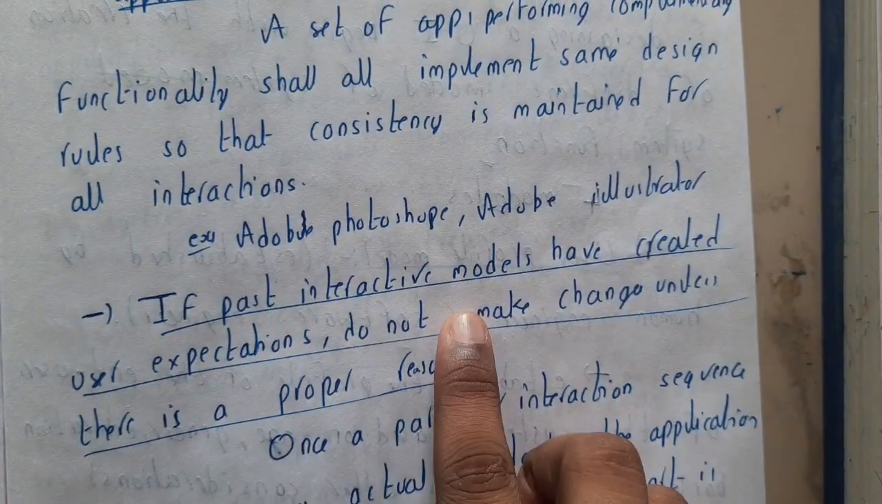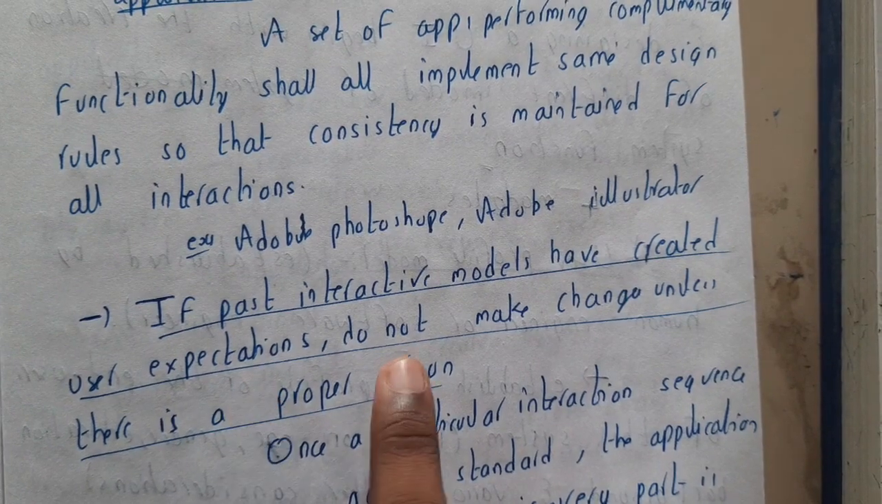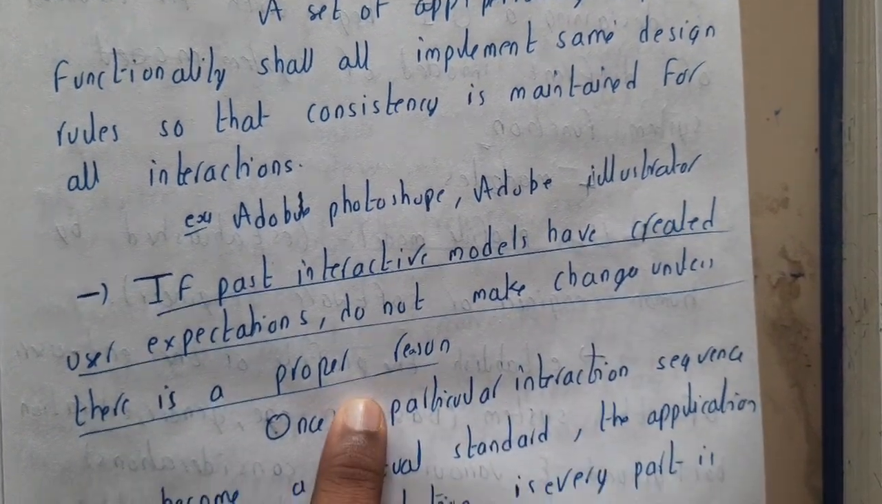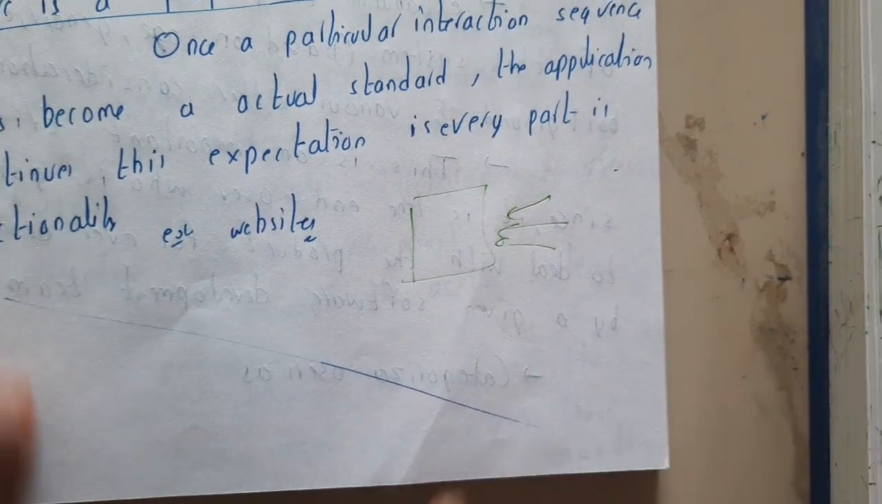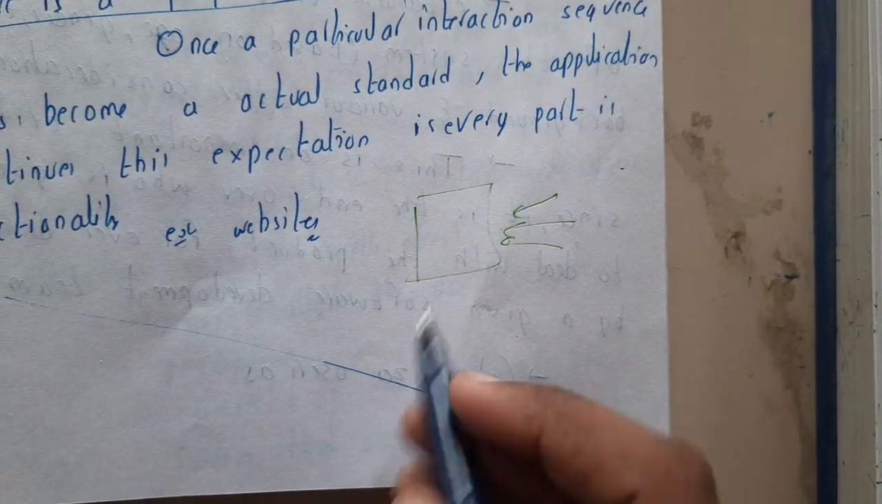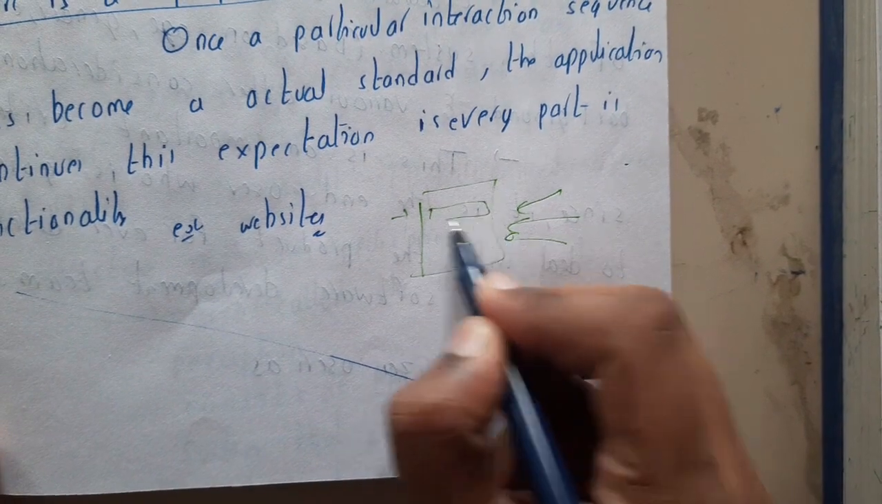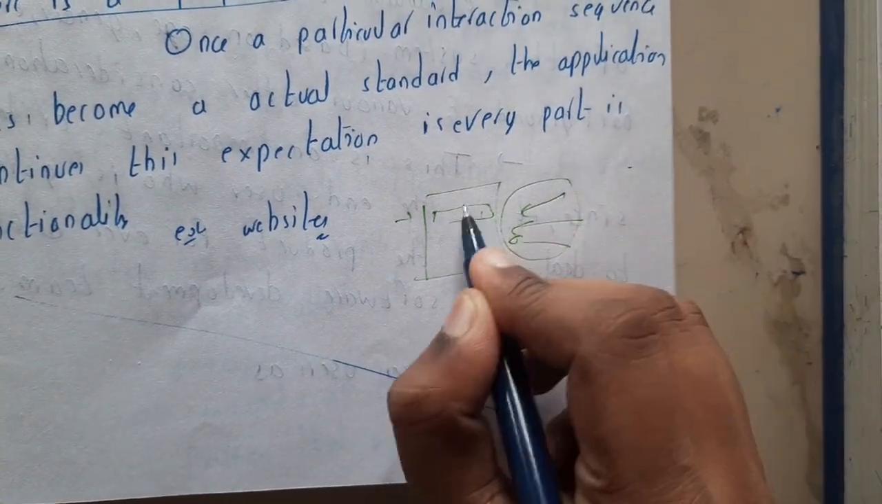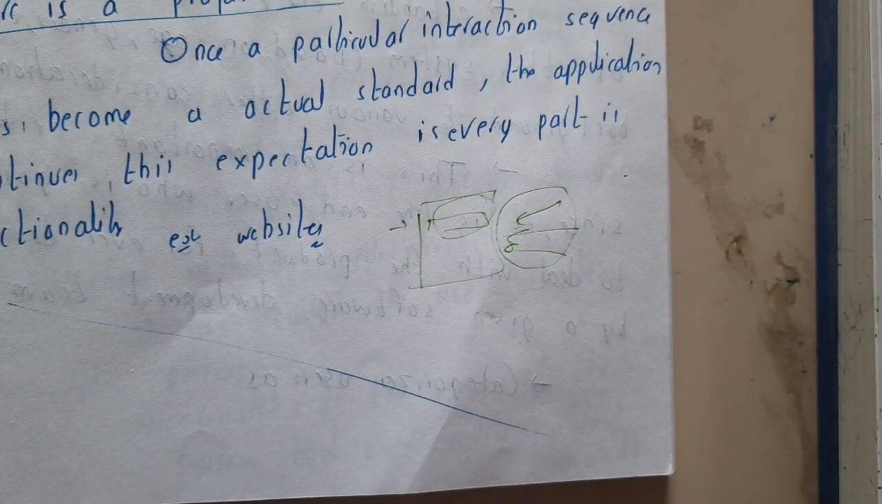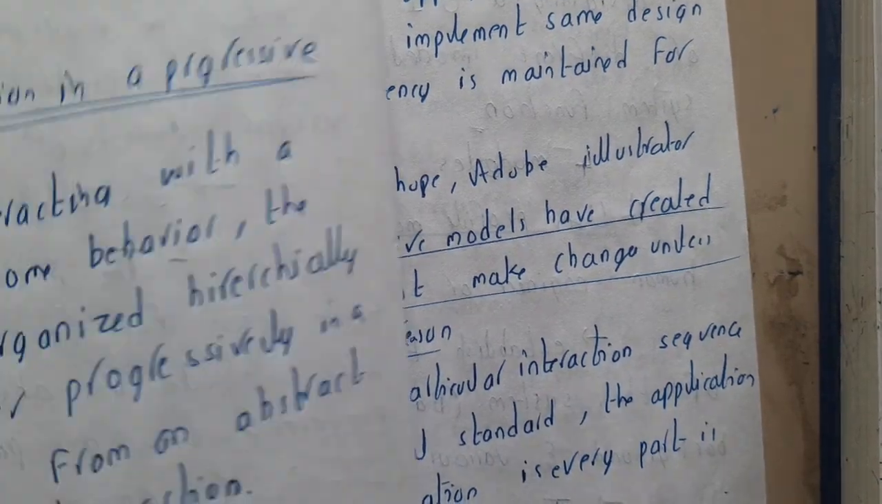Okay, so if a past interaction model has created a good user experience, do not make changes unless there is a proper reason. Assume that you made a website and every user is saying that the website is good, it's awesome, but you are thinking that let me make this change, I think that will make it better. Don't think in that way. Until there is an issue, there is no need for you to change the whole thing, right?